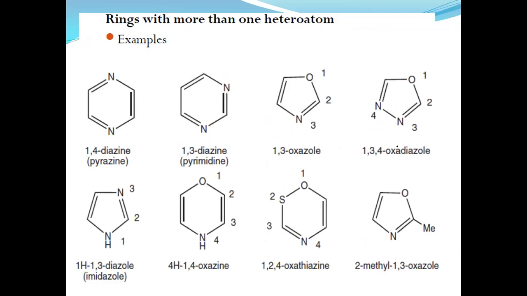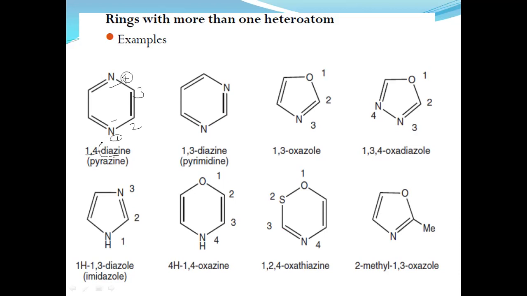These are some of the simplest examples of more than one heteroatom along with their numbering systems and names. If you see this 6 membered ring containing 2 nitrogens, if you start with number 1, 2, 3, 4, the nitrogens are at the 1 and 4 positions, so there is an aza group. Here, which type of aza?